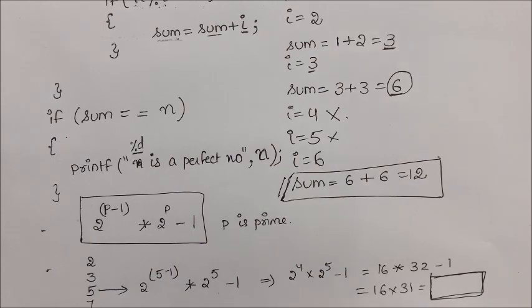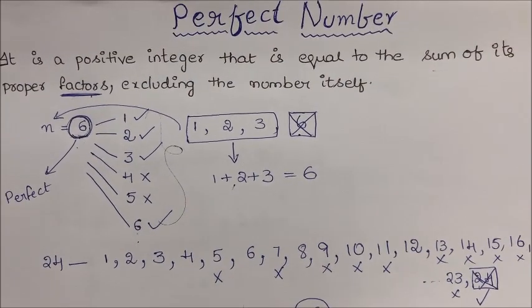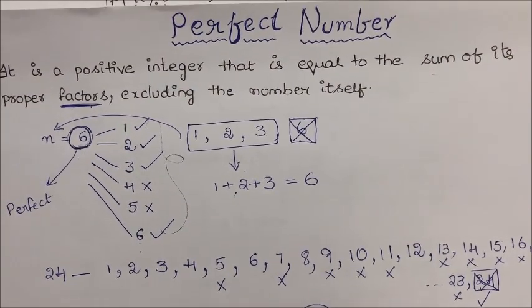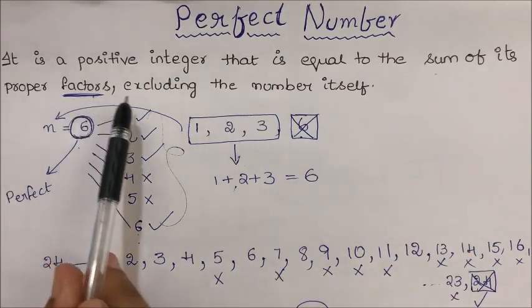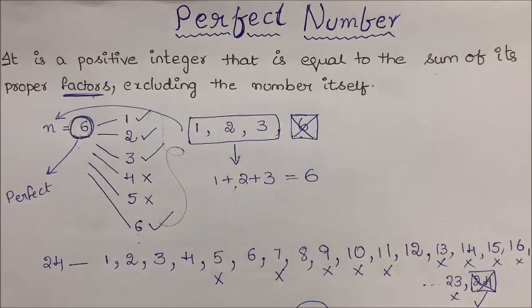So this is the concept about perfect number. Just going into the concept, a given number will be a perfect number if that is equal to the sum of its proper factors excluding the number itself. Hope you understood. Thank you.